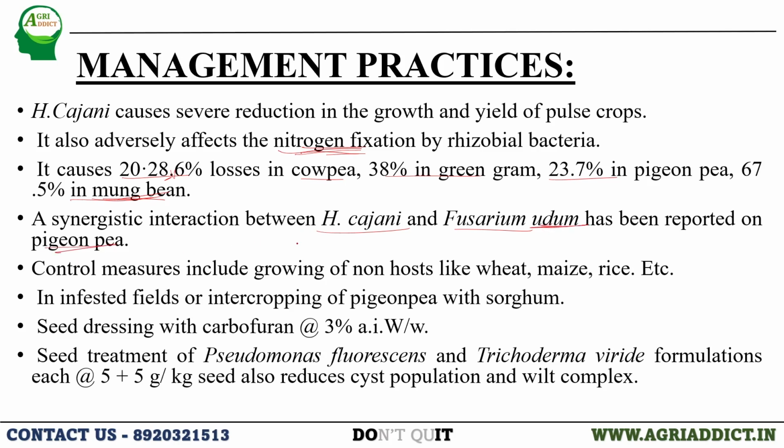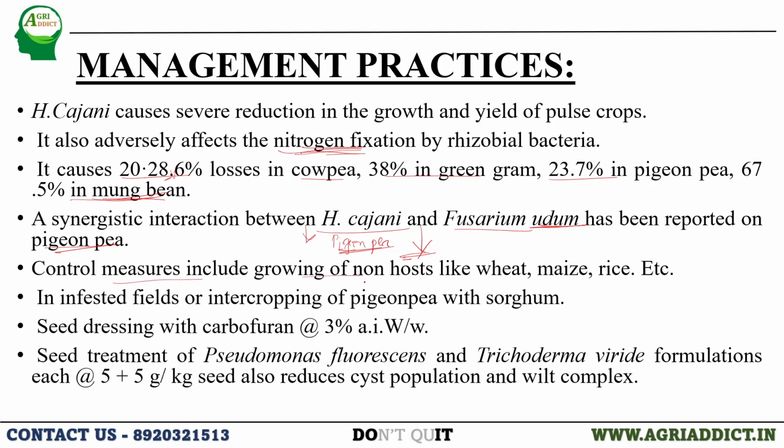Due to the interaction between the nematode and the fungus, pigeon pea yield is reduced drastically, because individually they don't cause much reduction, but if they are present together, the loss will be more.